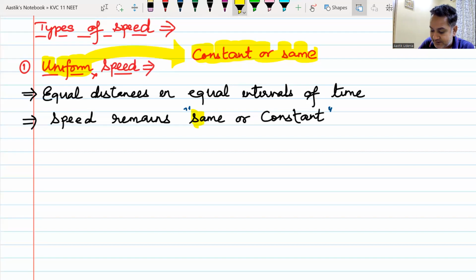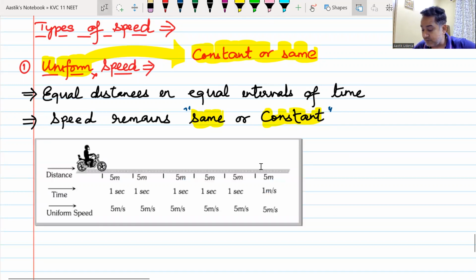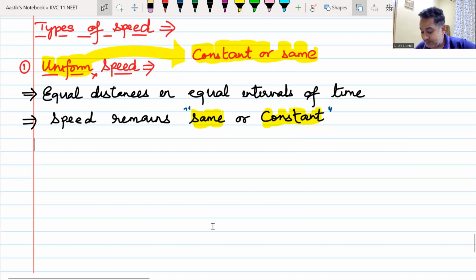Do we understand this? Uniform speed, constant speed. We have heard this term many a times in our lives, and that should not come as a surprise to all of us. Yes or no?